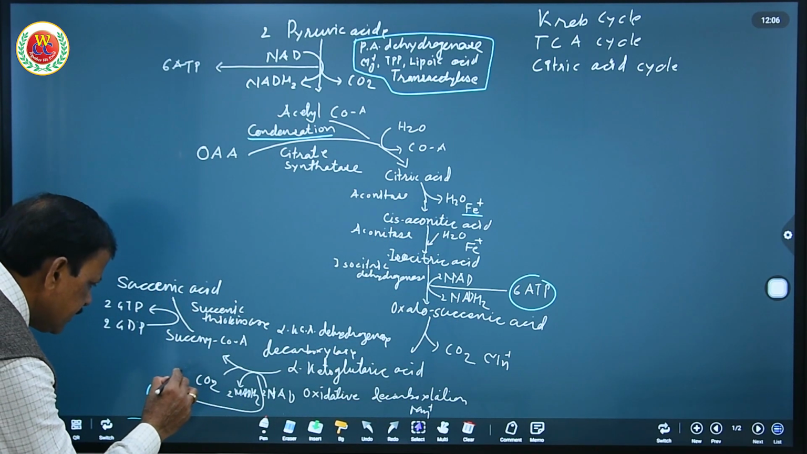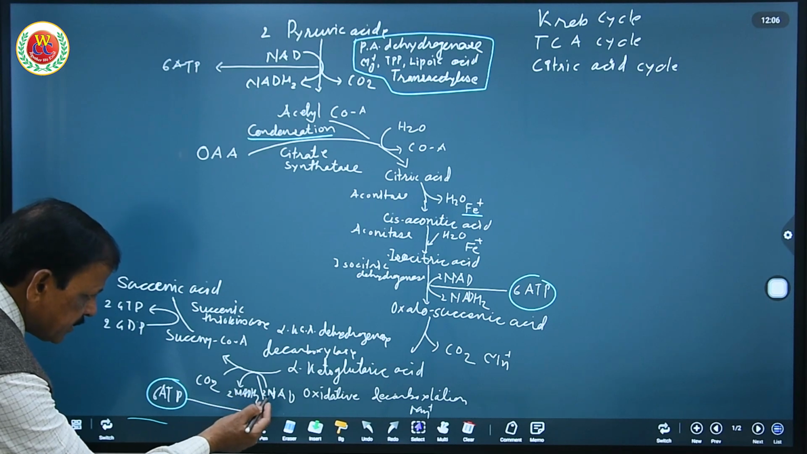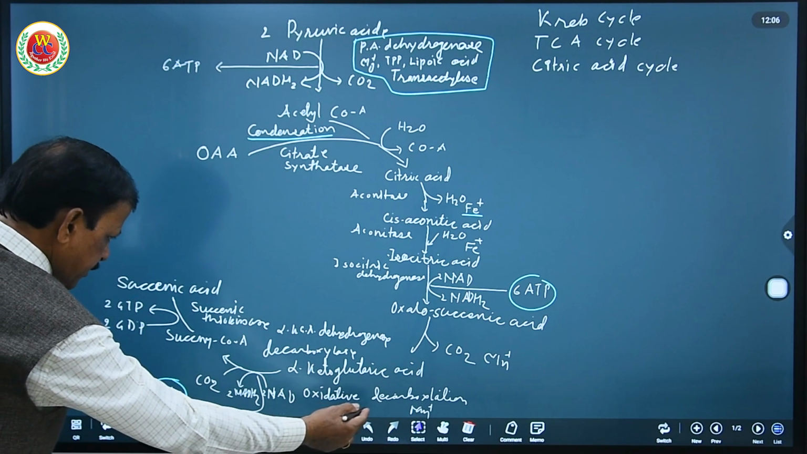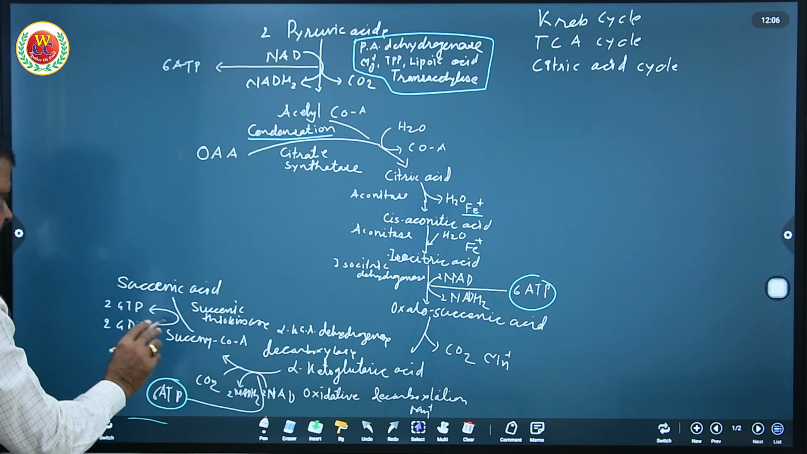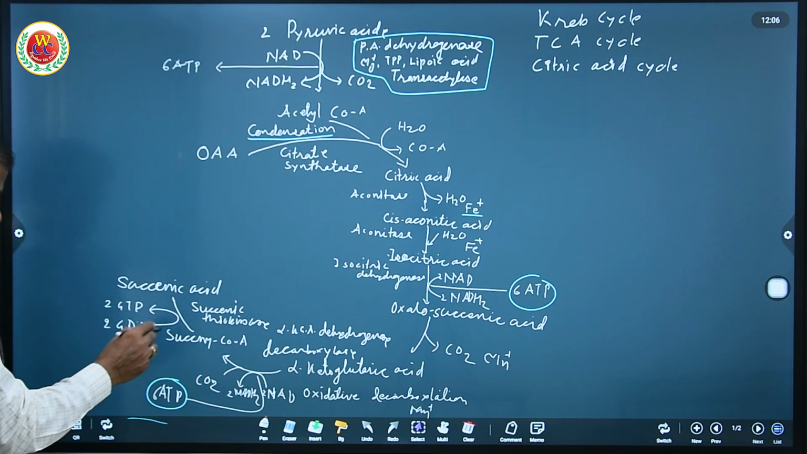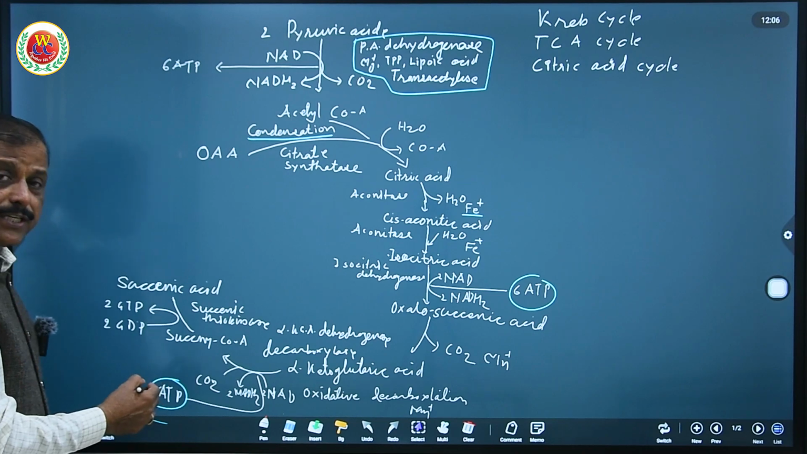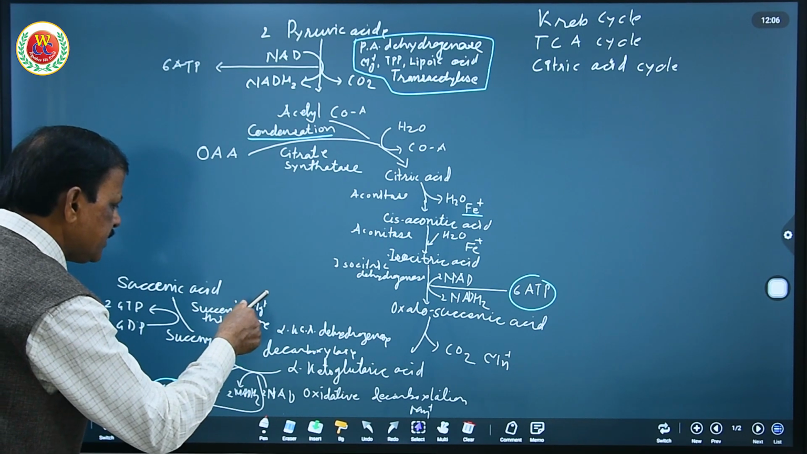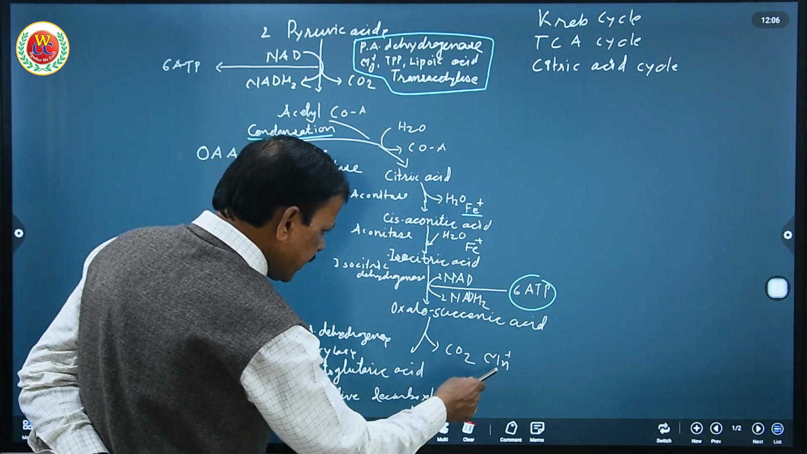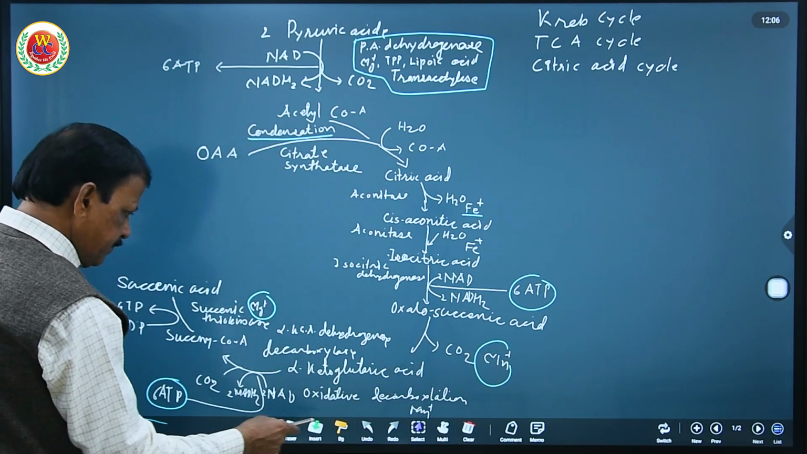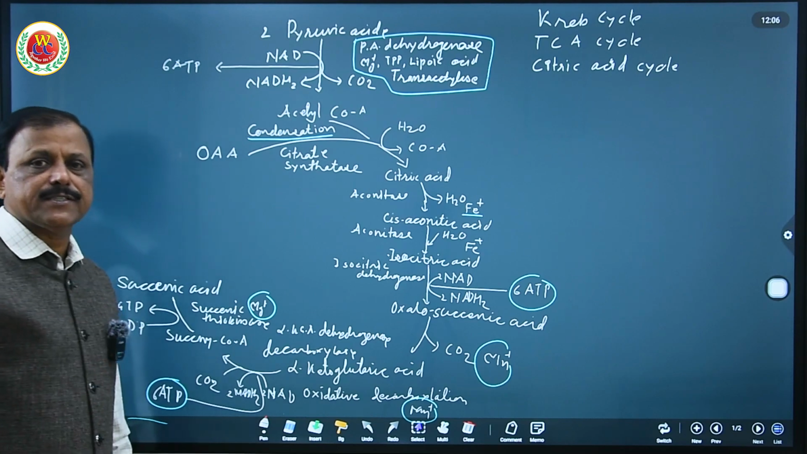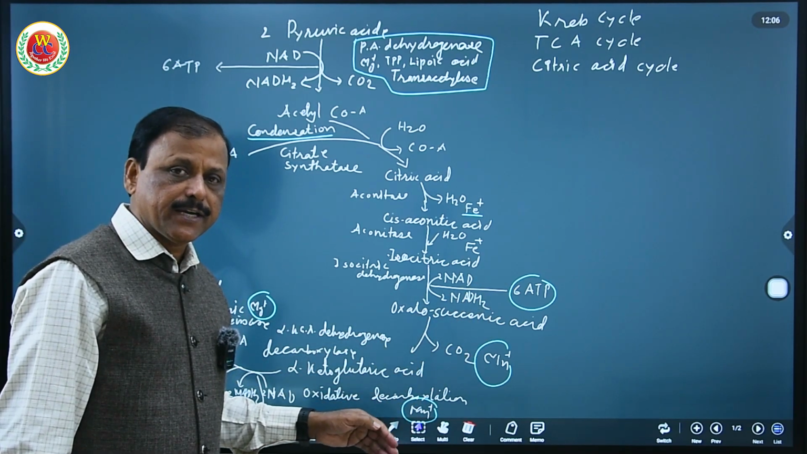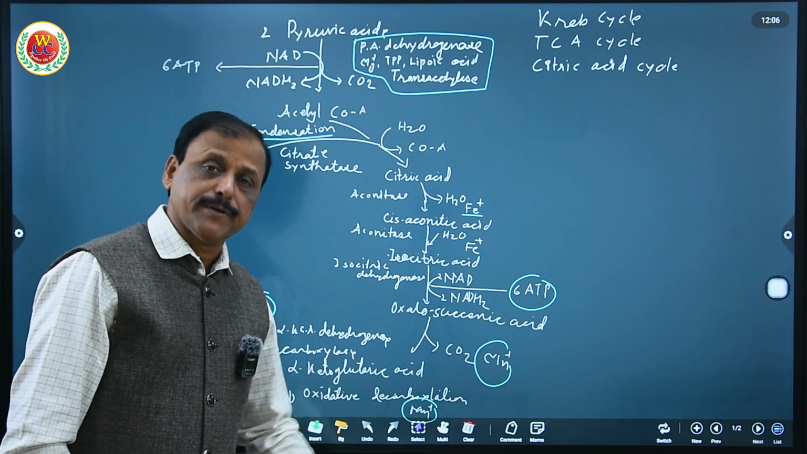Now here, this succinyl, this oxidative decarboxylation occurs in presence of manganese. Now that succinic acid which undergoes oxidation in presence of succinic thiokinase occurs in presence of magnesium. So see, these cofactors also have to be remembered as a part of NEET examinations. This question can be asked: which reaction is catalyzed by which enzyme in presence of which factor.